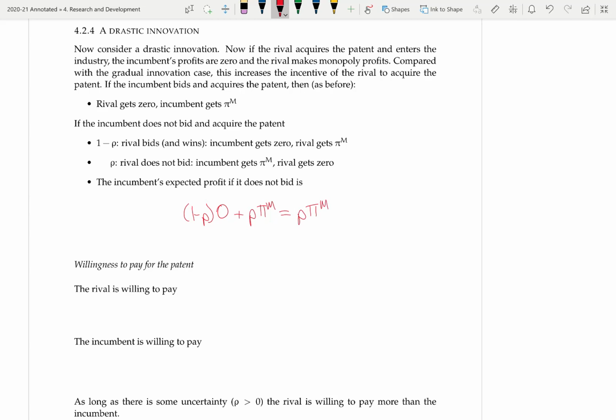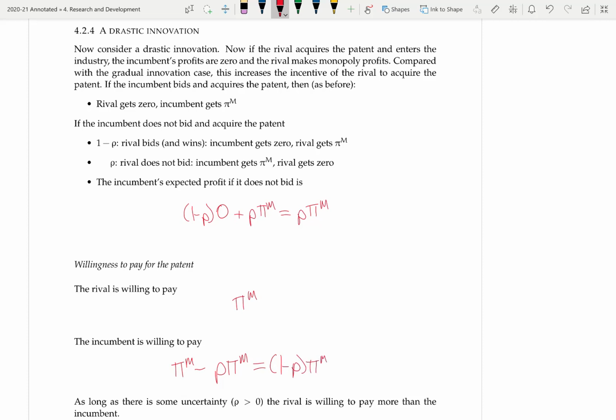So what are the two firms willing to pay for the patent now? Now the rival is willing to pay pi m. Before it was pi d. And the incumbent is willing to pay pi m minus rho pi m. So pi m, remember, is the profit the incumbent gets if they win the patent. They get that for sure. Whereas if they don't bid for the patent, then they may still remain a monopoly, and that happens with probability rho. We can factor this expression as (1 minus rho) pi m.